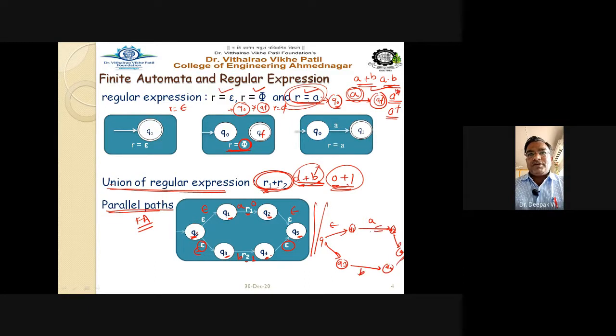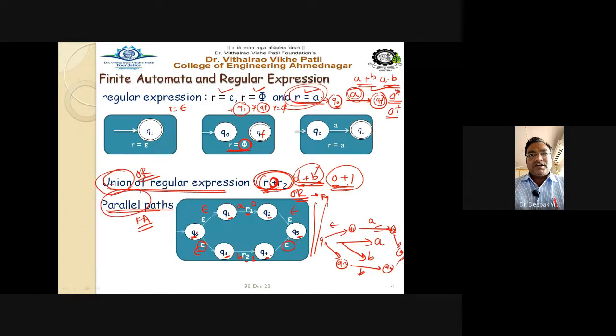So A and B. What is the significance of the symbol plus? Plus is nothing but your OR operator. OR operator means a parallel path, means either. In simple words, the expression may go on either the A path or the B path. Because it is a union operator, or the OR operator, it is a parallel one.